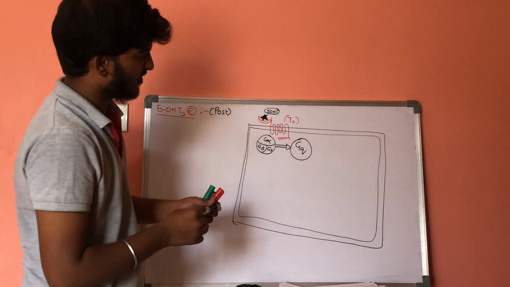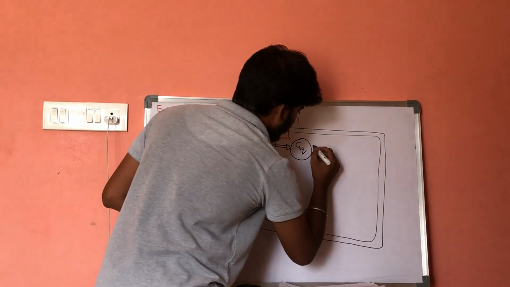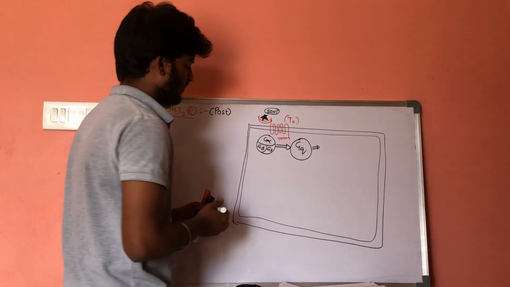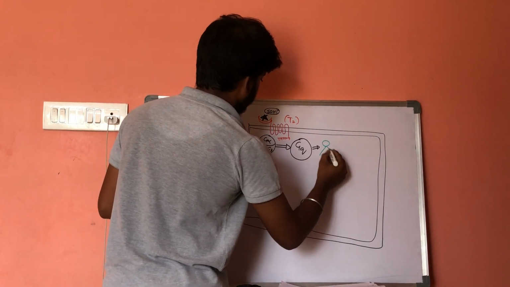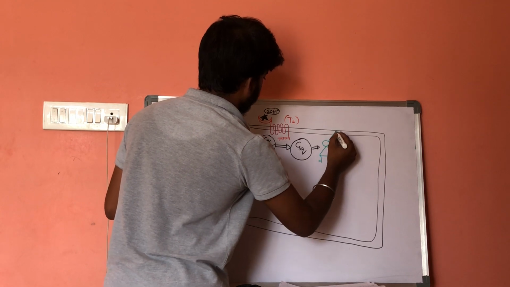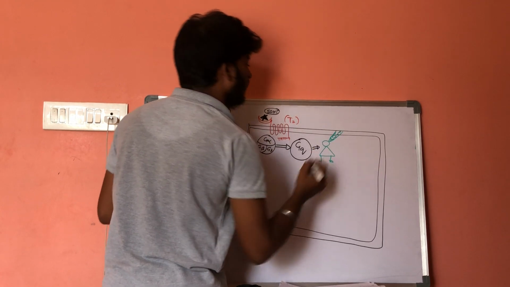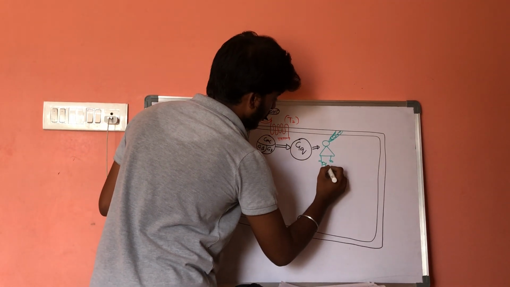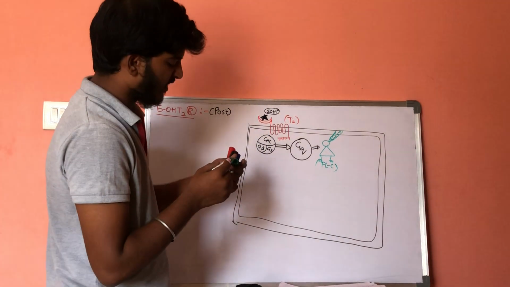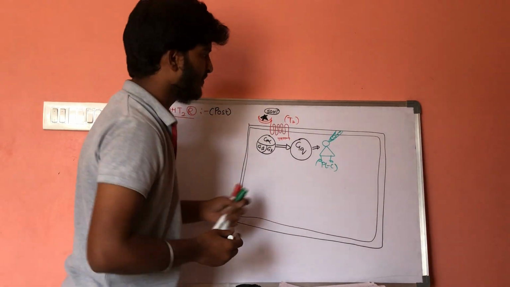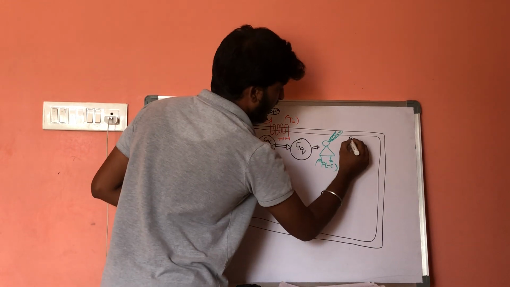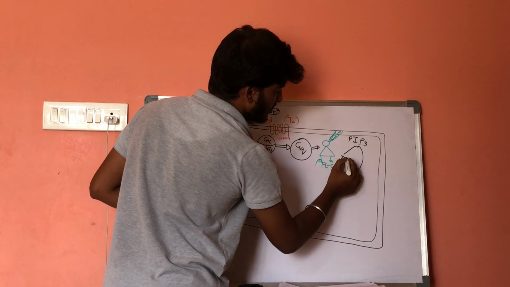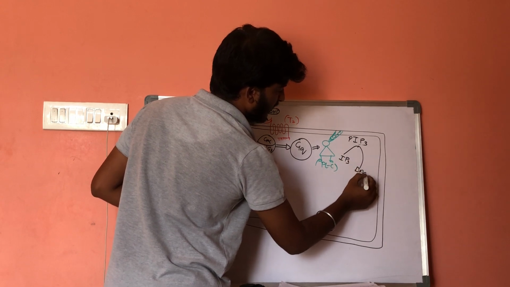Whenever this GQ protein is activated, it activates another kind of protein, phospholipase C. The function of phospholipase C is to help in conversion of phosphatidyl inositol bisphosphate into inositol triphosphate and diacylglycerol.